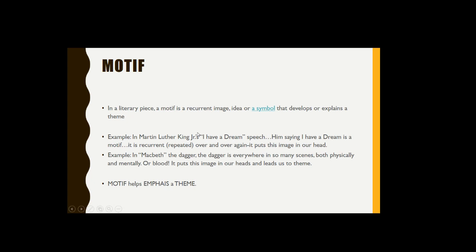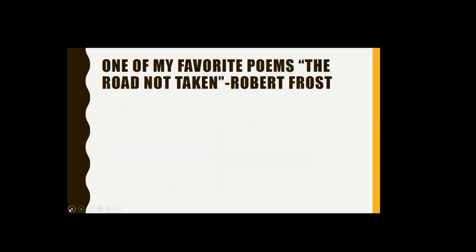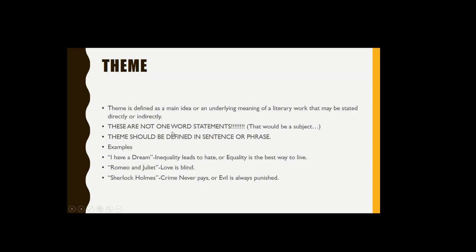Because normally somebody would say, "The theme is death." No, that's a motif that's going to help lead us to the theme, and it's good to start thinking about that. But a theme is defined in a sentence or a phrase. Take these, like Romeo and Juliet, "love is blind," or "I have a dream," "inequality leads to hate," or "equality is the best way to live."